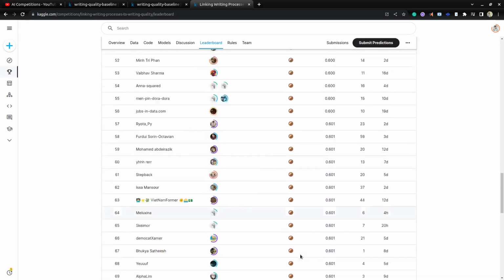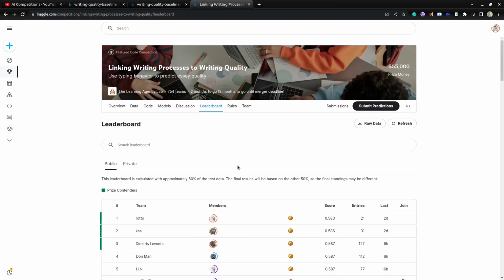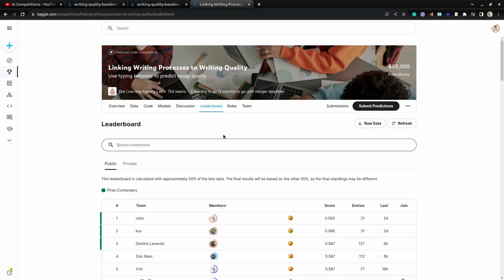So we are simply beating a publicly available notebook. These medals are not finalized. Here you can see they are using 50% of the test set to calculate this score. The final standings will be different, as they use the other 50% of the test set to calculate the private leaderboard. You have 2 more months to go, so you can try your models, different types of models, ensembling and all those, and create new features.